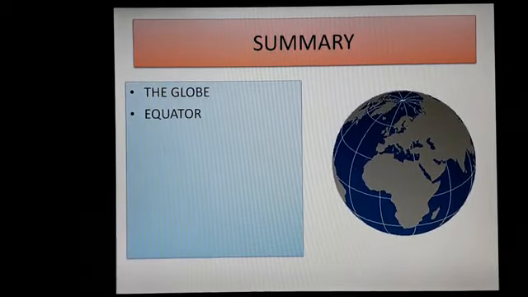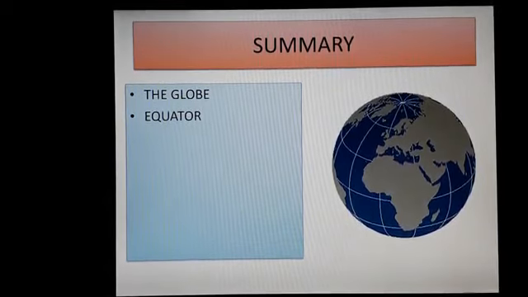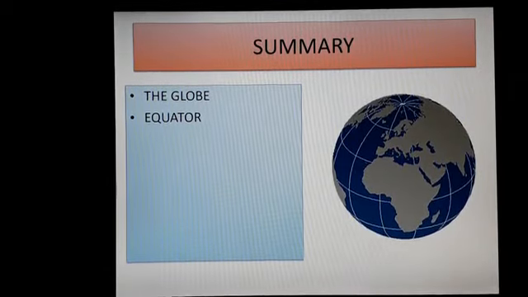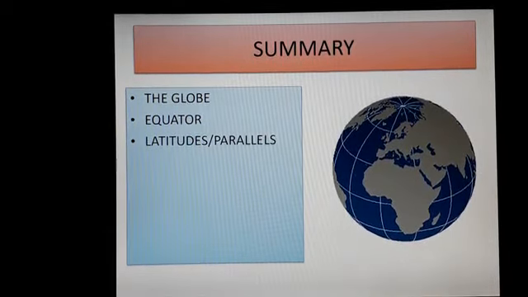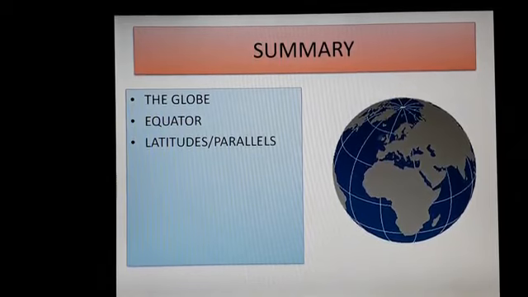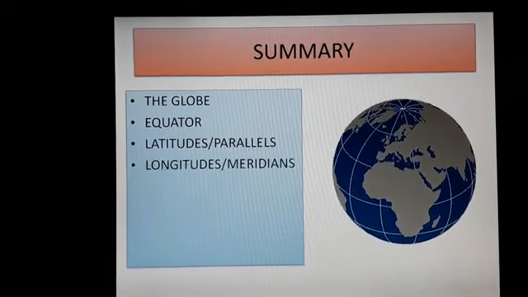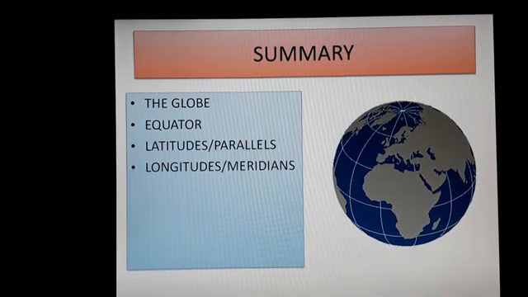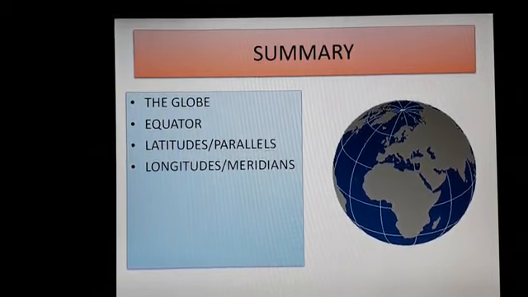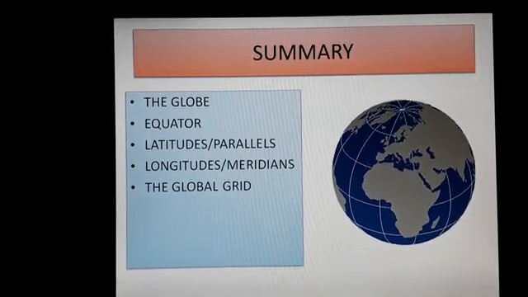We know about the equator and the two hemispheres, northern hemisphere and southern hemisphere. We have learned about latitudes, their features and a few important latitudes. We know what longitude is and its features. Lastly, we have seen what the global grid is and how to locate a place.